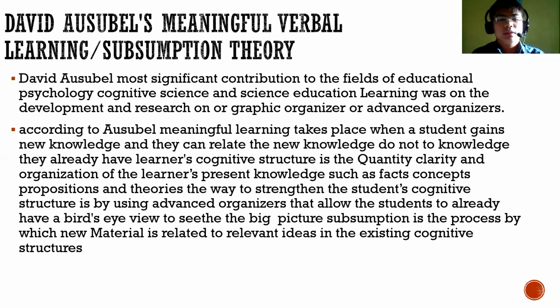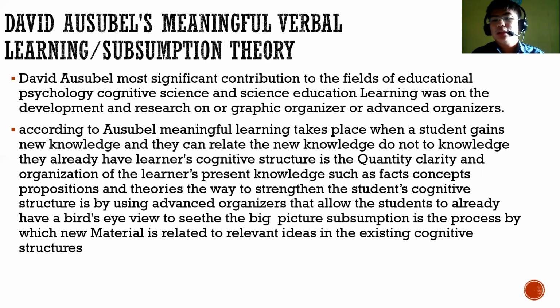According to Ausubel, meaningful learning takes place when a student gains new knowledge and can relate the new knowledge that they do not know to what they already have. So the learners have a cognitive structure, which is the quantity, clarity, and organization of learners' present knowledge, such as facts, concepts, propositions, and theories.